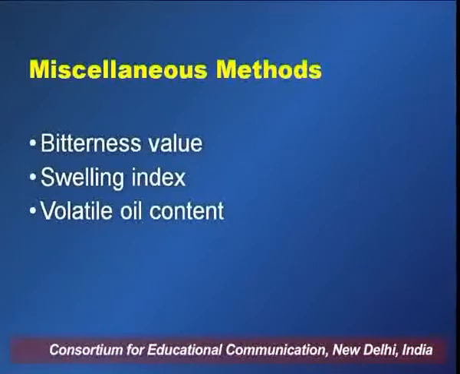Peroxide value is the more acceptable or more followed method in the case of pharmacopoeial evaluation than the anisidine value, which is largely used in the case of fish oils. Now there are certain miscellaneous chemical methods such as bitterness value, which is largely used for those drugs which are to be used as bitters.